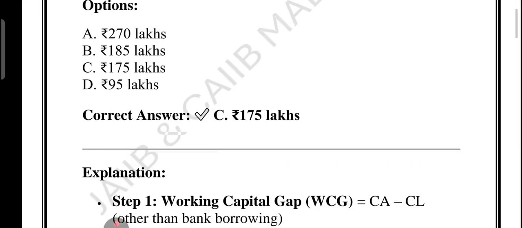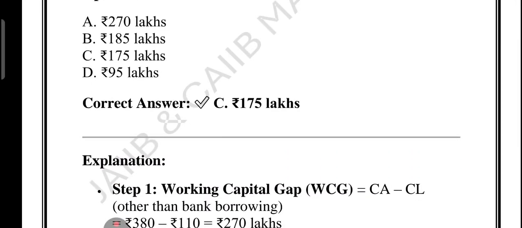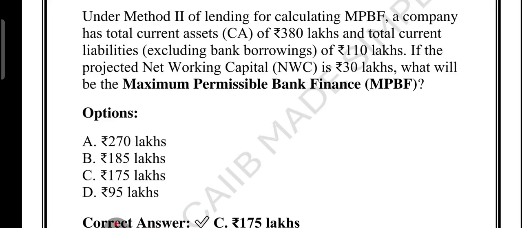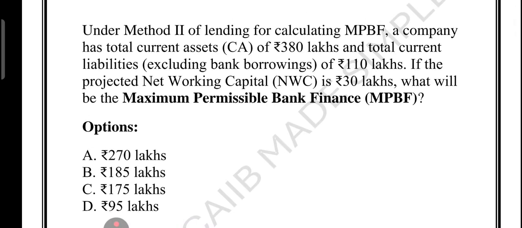First of all, we calculate the working capital gap. What is working capital gap? It is the difference between total current asset and total current liability other than bank borrowing. In this case, we have 380 lakh as the current asset, and current liability excluding bank borrowing is 110 lakh. So 380 minus 110, how much it will be? 270, right? So you can think of it like this. Suppose the company need 380 rupees worth of raw material stock, but it already owe 110 to supplier. So the actual gap or the actual shortfall is 270 lakh.